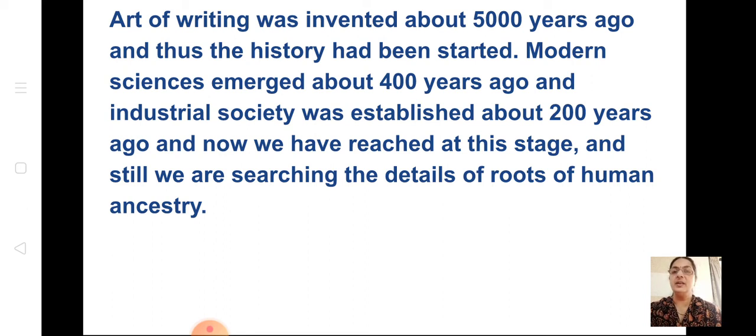So from 7 crore it has reduced to about 200 years ago. Now we have reached this stage, and still we are searching for the details of the roots of human ancestry. Because we have become intelligent, we are searching for the details of how we evolved. Because man has become very intelligent now, he is searching for the roots, how man evolved. He started making researches, and we have come to this conclusion.